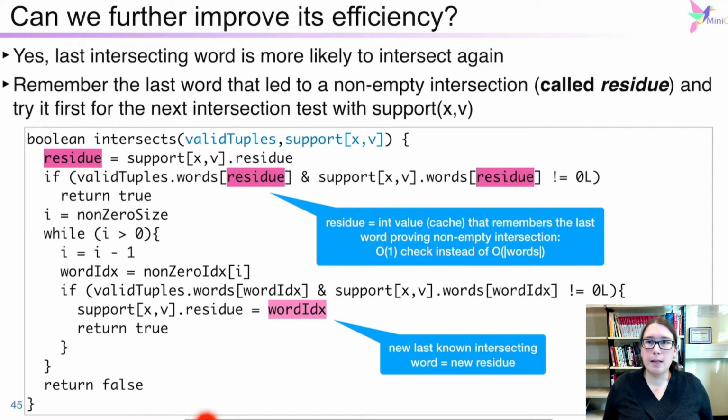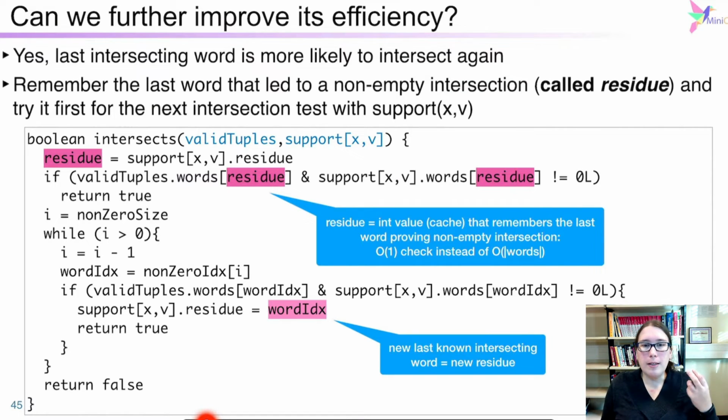Yeah, we can still do better for the test of the intersection. So when we test, is there a bit that is shared between valid tuples and support? We are going to do that with what we call a residue. The residue is the ID, the index of a given word, where the intersection was non-empty the last time we had to do an intersection.